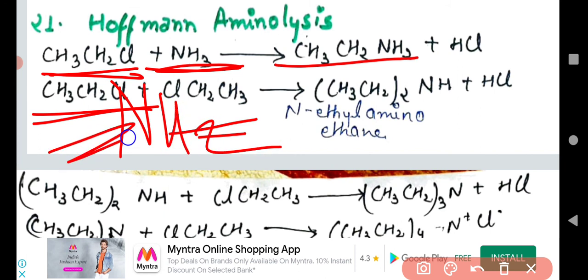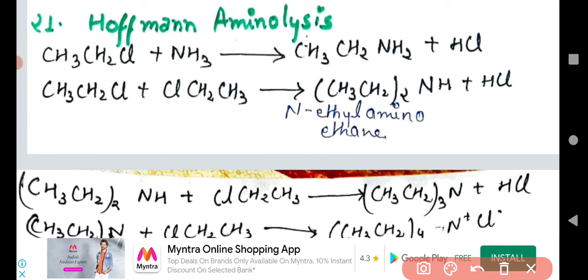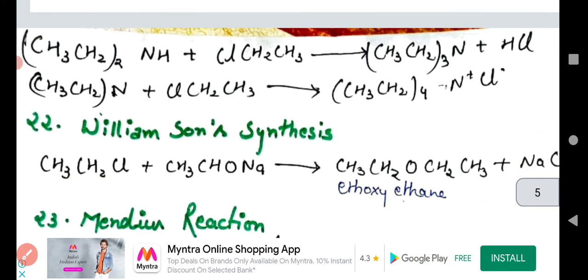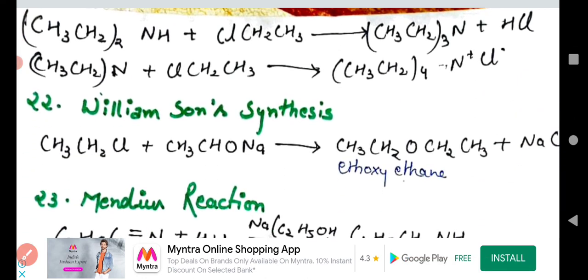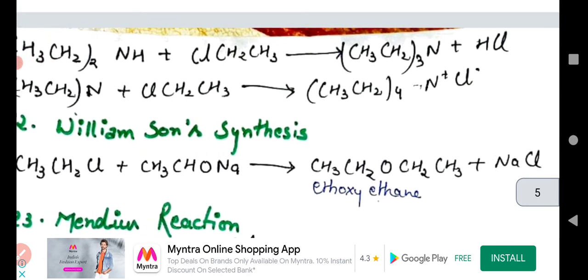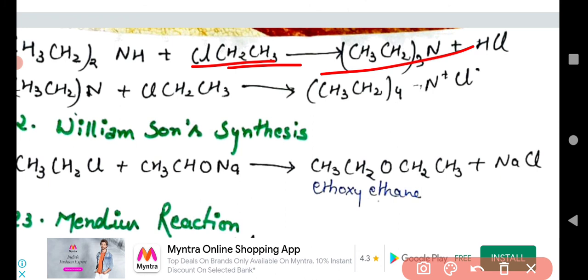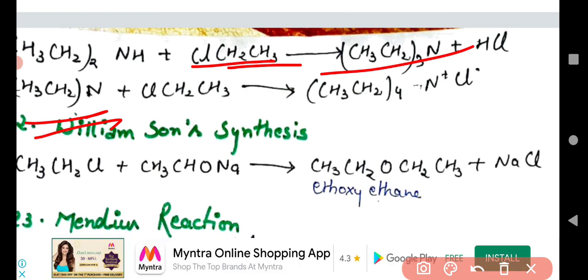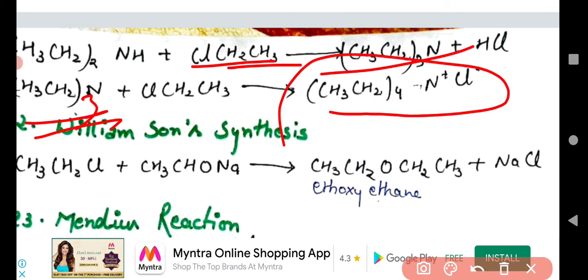Whenever ethylamine reacts with chloroethane, it converts into N-ethylaminoethane. Understand that? Okay. Next one again. This N-ethylaminoethane reacts with chloroethane and converts into a tertiary amine. This tertiary amine reacts again, and a salt is formed, tetraethylammonium salt.